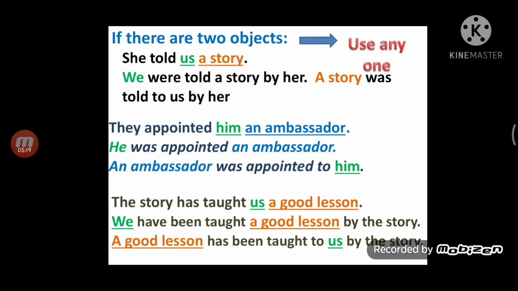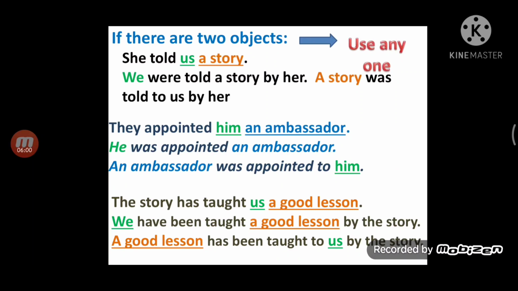Now the next thing is, when two objects are used in the sentence, they are called direct object and indirect object. She told us a story. Here we have two objects, us and story. You can take anything first. Now we take us first. We were, because of the past tense, told, third form of the verb, a story, the remaining part, by her. Or we can take a story first: A story was told to us by her.